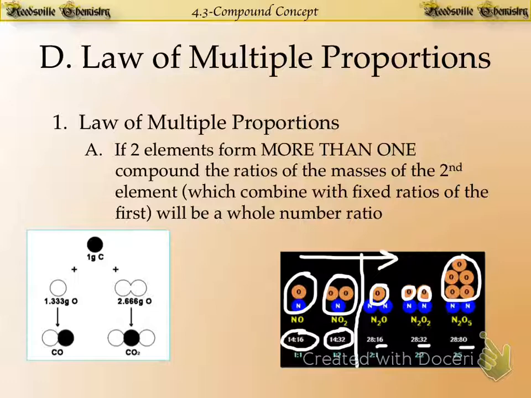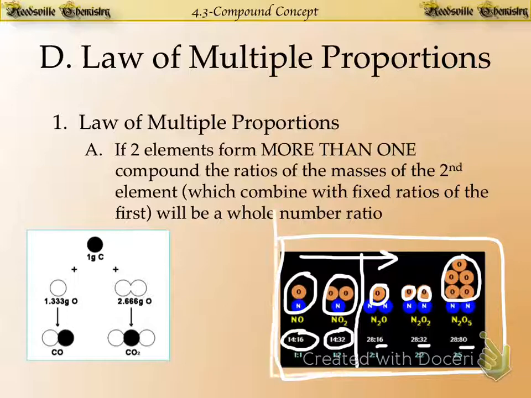If 2 elements form more than 1 compound, the ratios of the masses of the second element, in this case, oxygen, which combine with the fixed ratios of the first element, in this case, nitrogen, will be a whole number ratio. All right, that's the compound concept.